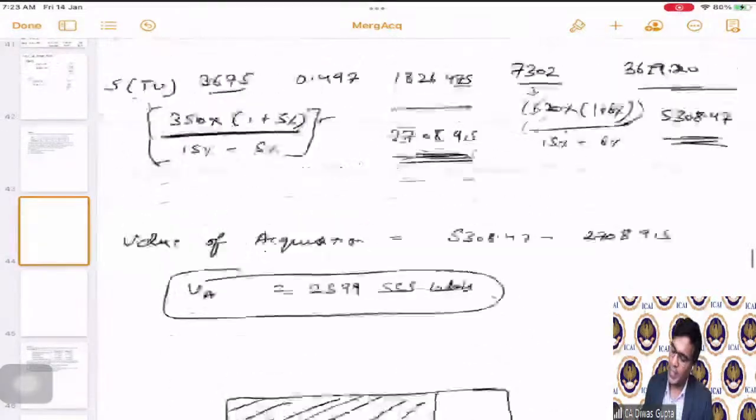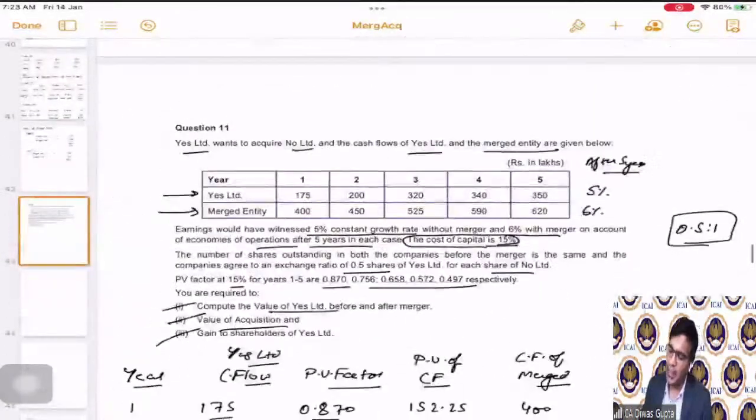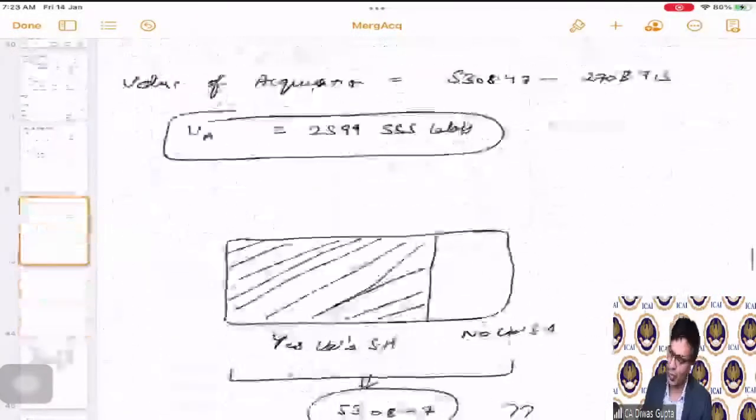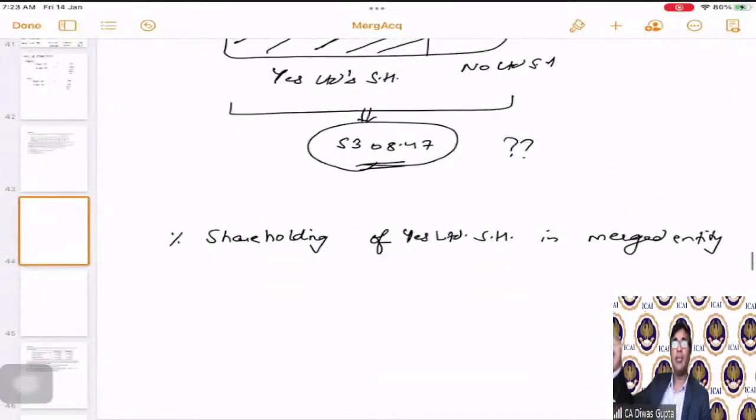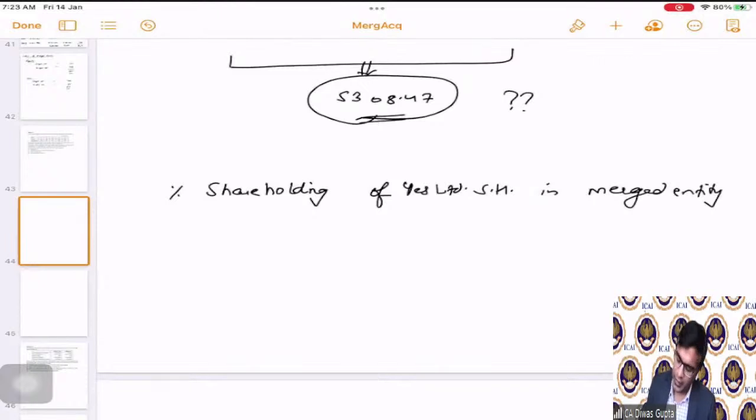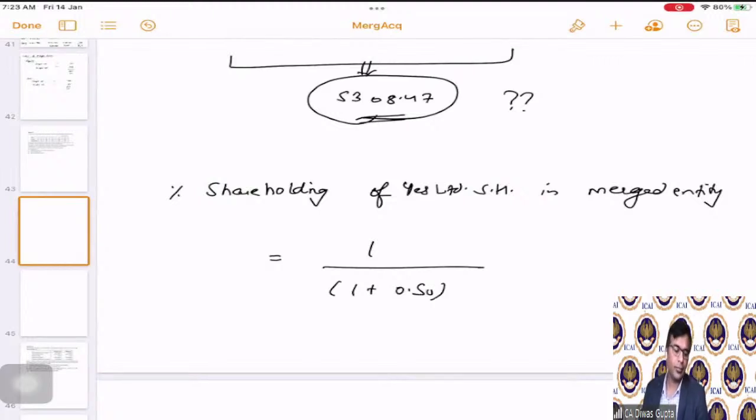They have said that both of them have the equal number of shares and the shares are issued as 0.5:1. That means 0.5 belongs to No Limited, 1 belongs to Yes Limited. So we can say that 1 divided by 1 plus 0.50, which comes out to 0.67 percentage.